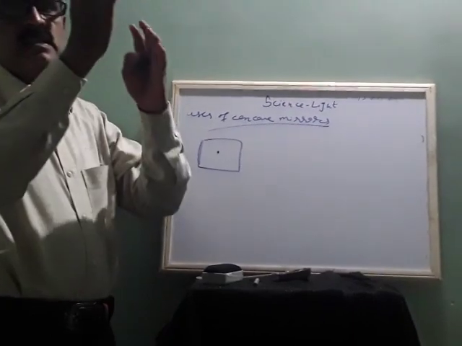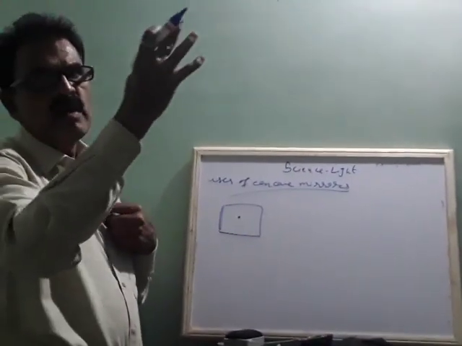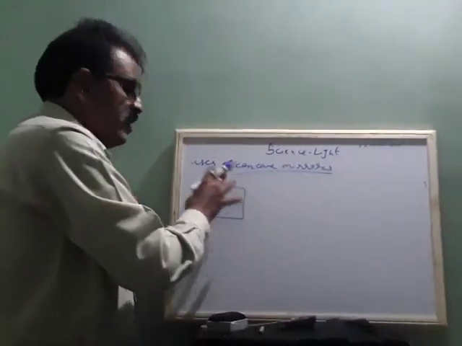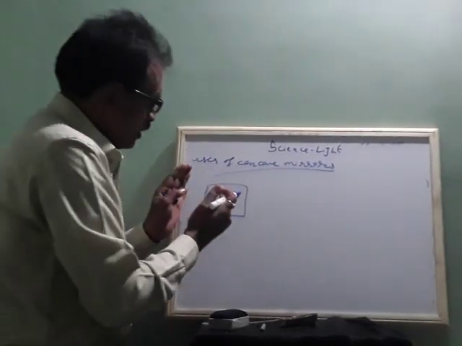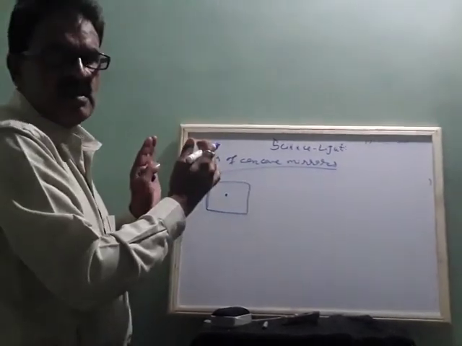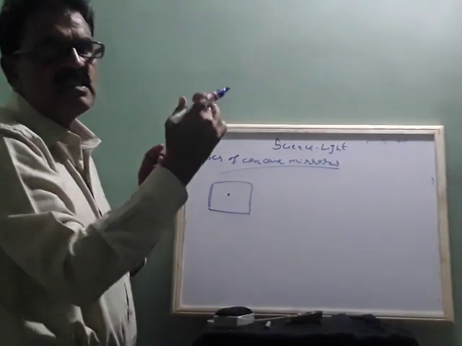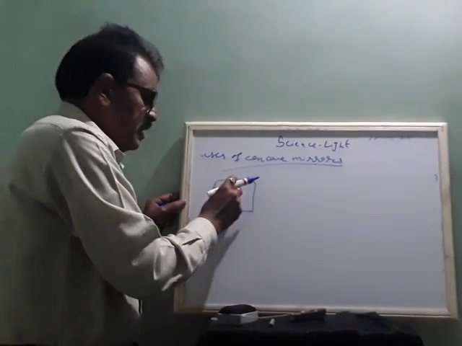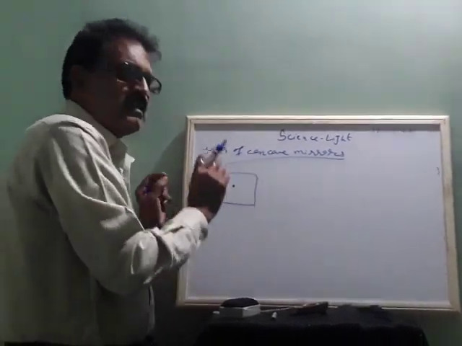All the rays from the concave mirror will come and converge here, whereas otherwise they will diverge. But when you adjust the distance, they will concentrate in one place. So due to that, it will catch fire.